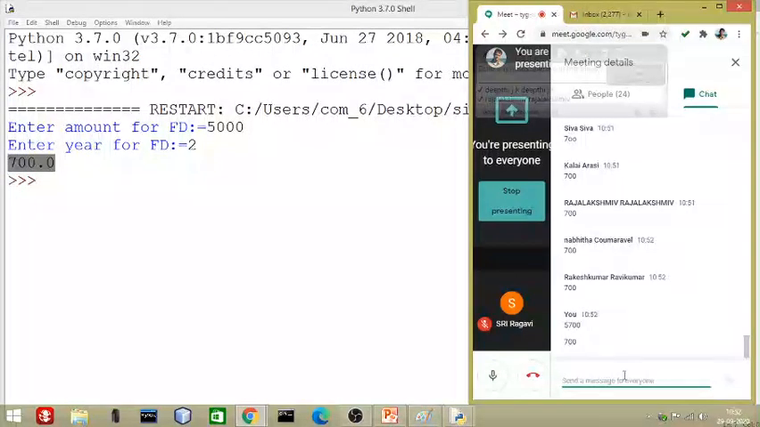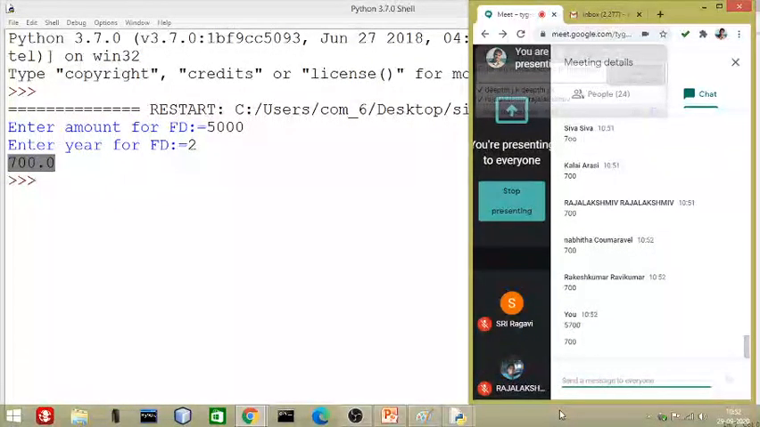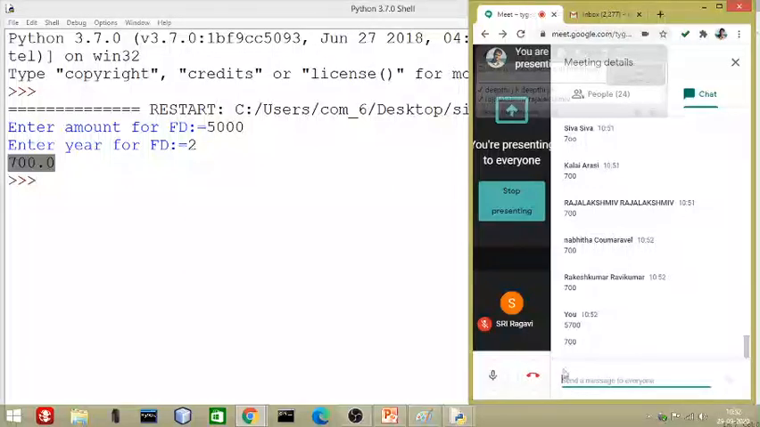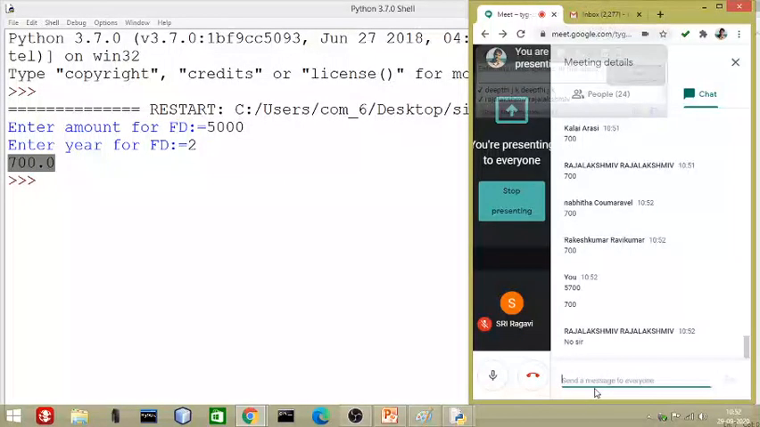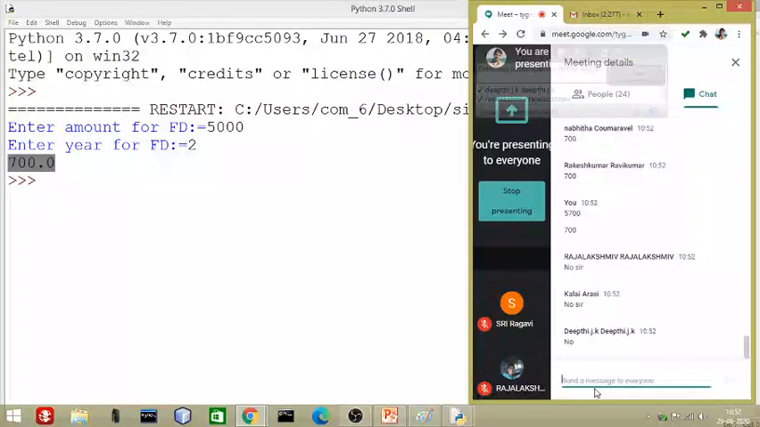This is an example of sequential programming, where we enter some values and put in a formula, and based on that formula we get back our result. Okay, do you have any question? Please type it in the chat box if you have any question. No question, very good.